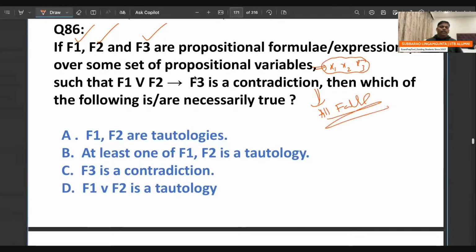This expression is a contradiction means, after drawing the table for this expression, in the table all values are false. That is called a contradiction. Then which of the following are necessarily true?